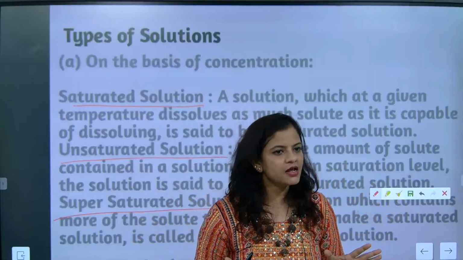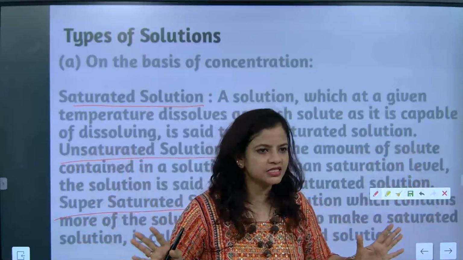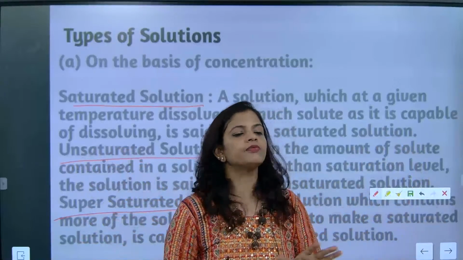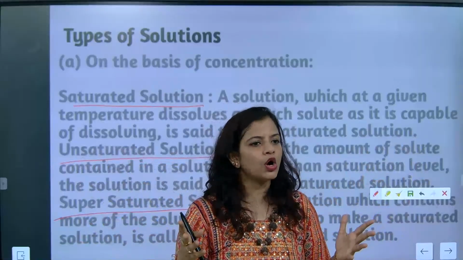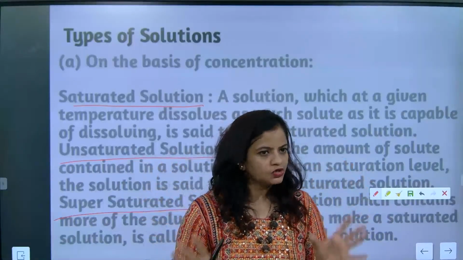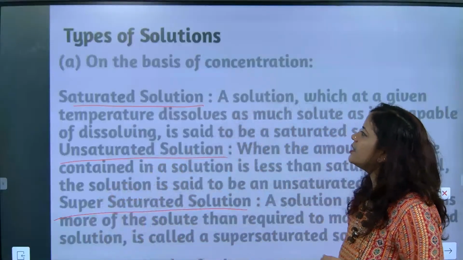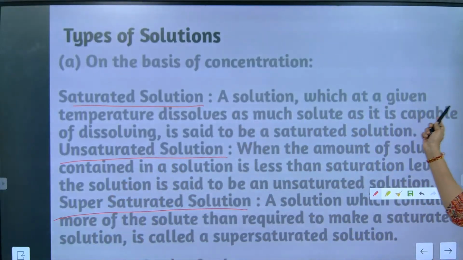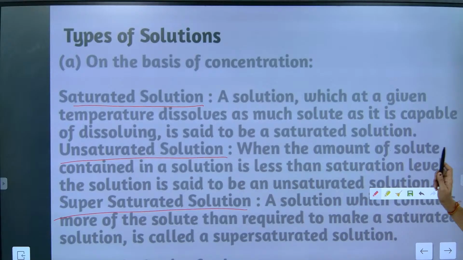Till here it is clear? That stage is called saturated. It reached the critical stage: I won't take more salt because all the gaps between the water molecules are filled with salt. Now the definition: a solution which at a given temperature dissolves as much solute as it is capable of dissolving is said to be a saturated solution.